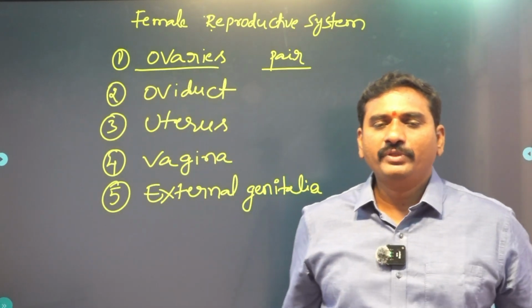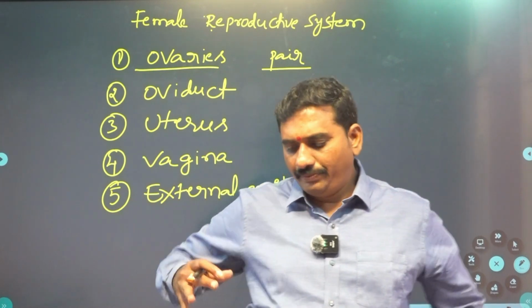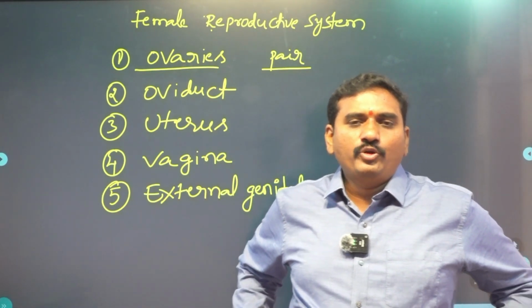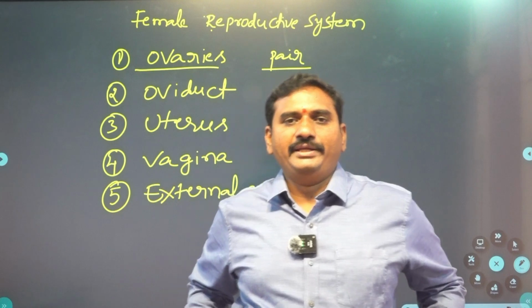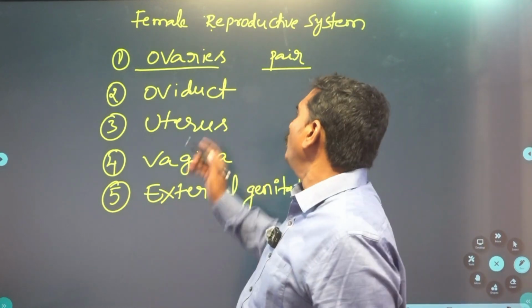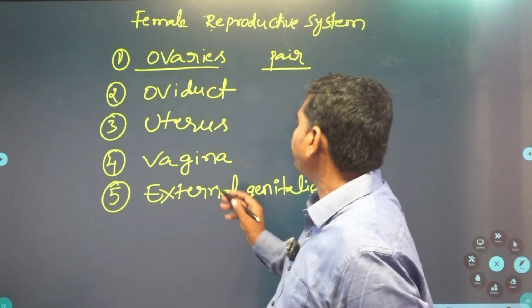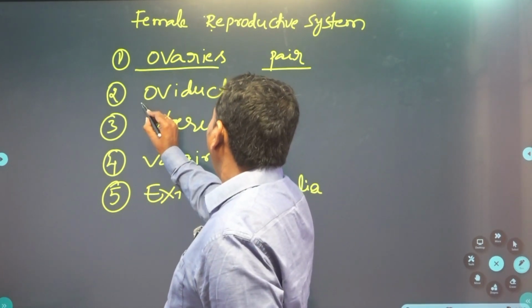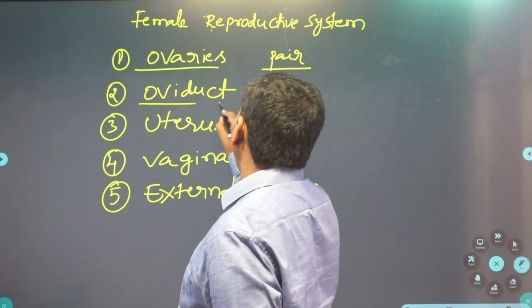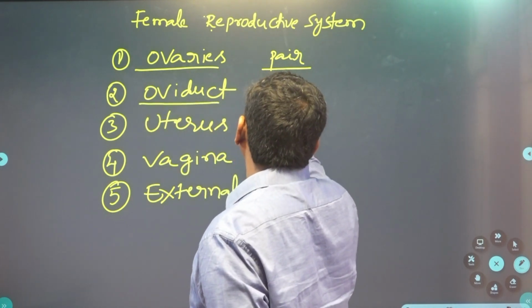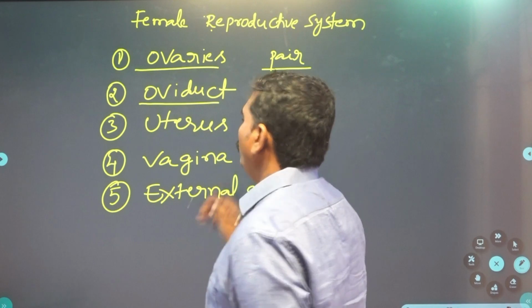abdominal cavity, one on each side. That means one pair of ovaries are present in the abdominal cavity. Next, oviduct. One pair of oviducts.